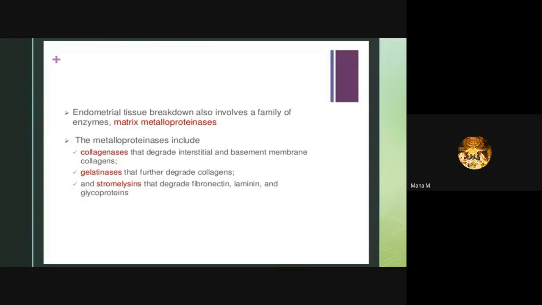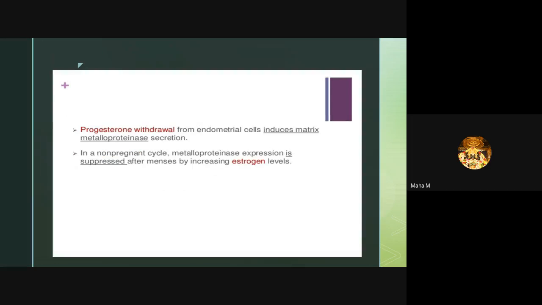In a non-pregnant cycle, the metalloproteinase expression is suppressed after menses by increasing estrogen levels. Progesterone withdrawal is associated with an increase in VEGF receptor concentrations in the stromal cells. Although the VEGF system is usually involved with angiogenesis,